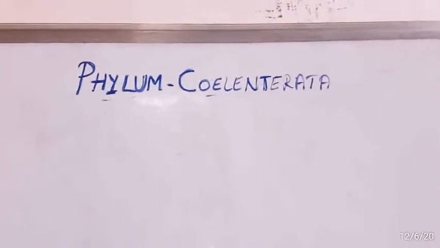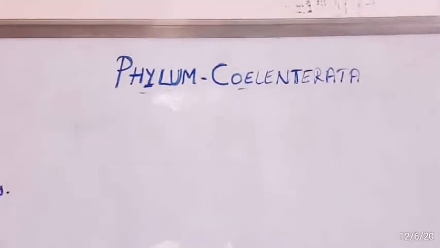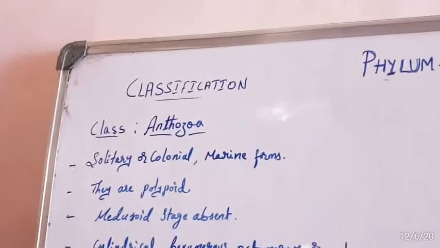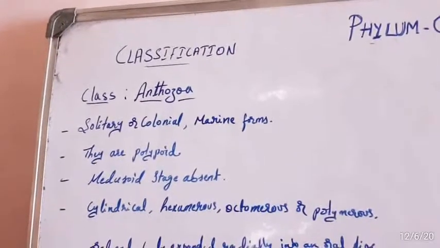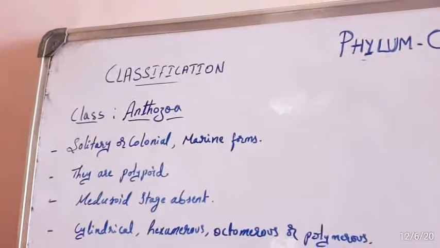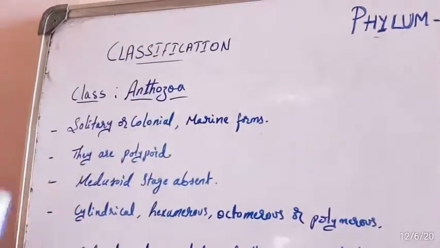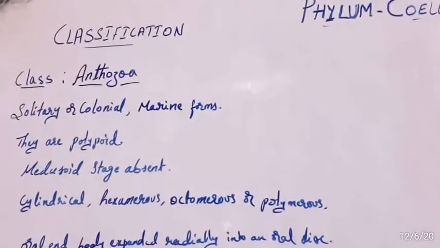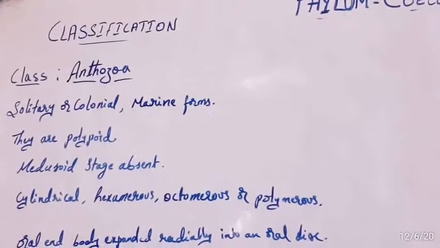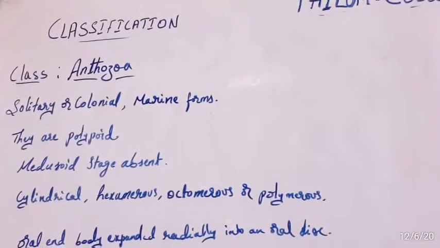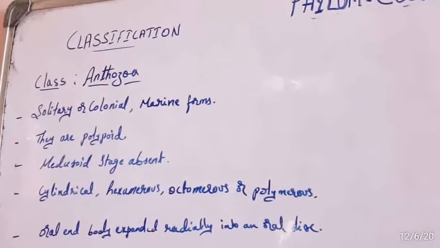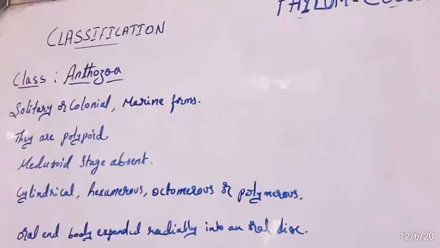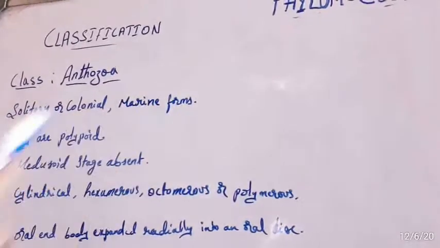Hi everyone. So I was explaining the classification of phylum Coelenterata. Class Hydrozoa and class Scyphozoa I already explained. So next is the third class, that is Anthozoa. Here antho means flower, zoa means animal. So flower-like animals come under the class Anthozoa. These organisms are solitary or colonial and exclusively marine forms.